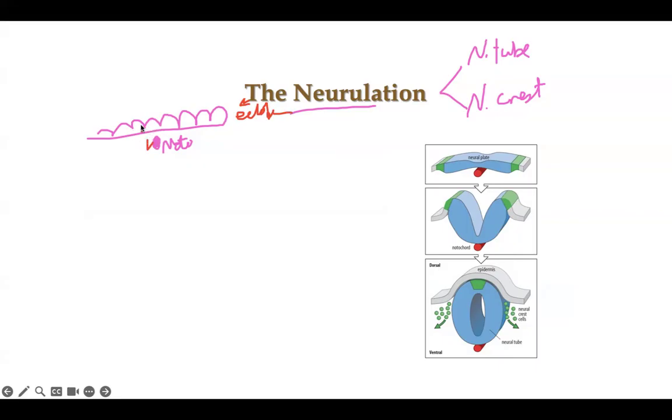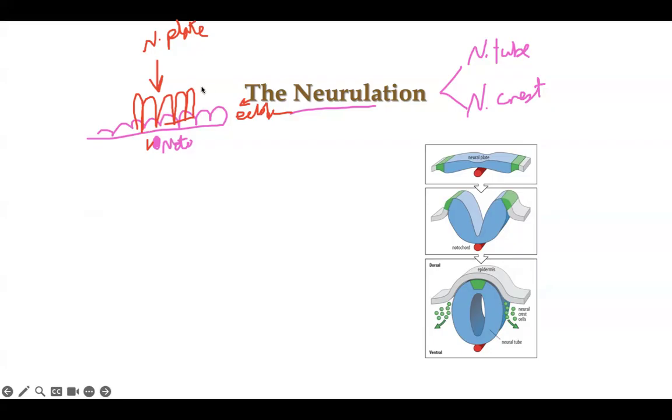The first event is an increase in the thickness of the ectoderm. What is the name of this part? Neural plate. So the first process of neurulation is formation of the neural plate, the increased thickness of the ectoderm over the notochord.